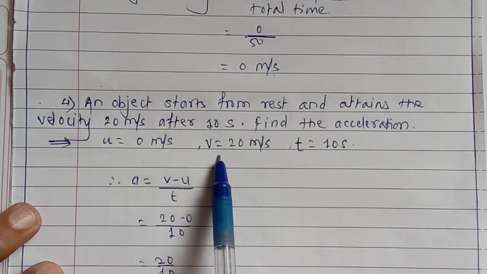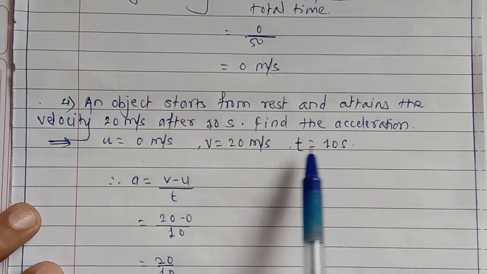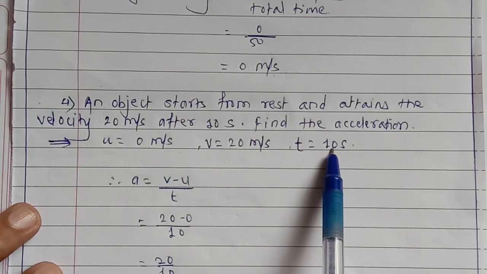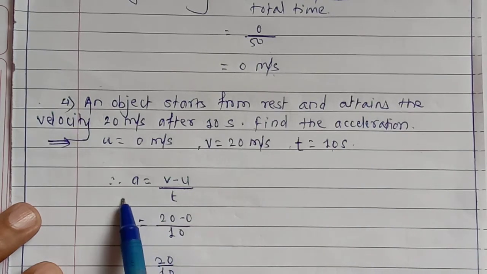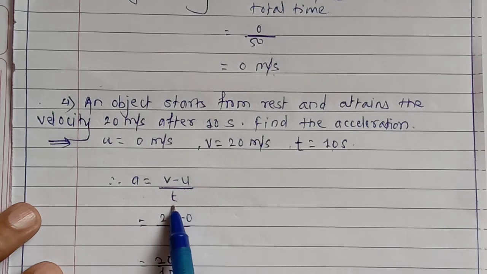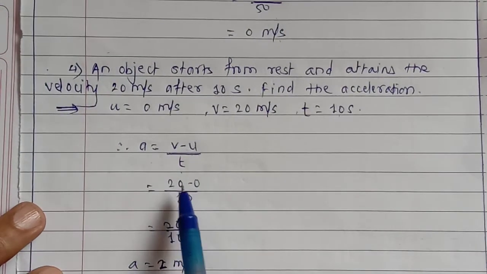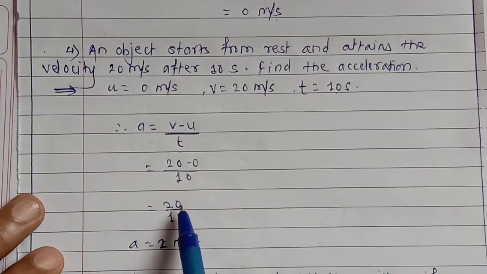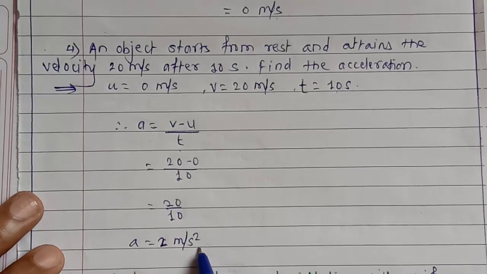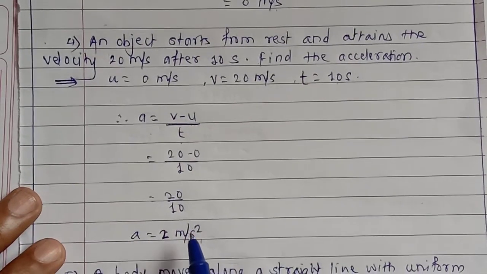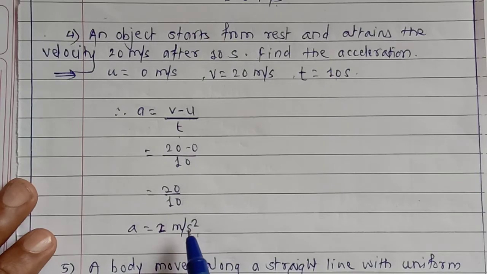Final velocity attained by it is 20 meters per second after time 10 seconds. So formula for acceleration: a equals v minus u upon t. 20 minus 0 upon 10, 20 upon 10, 2 meters per second square. So the acceleration produced in this object is 2 meters per second square.